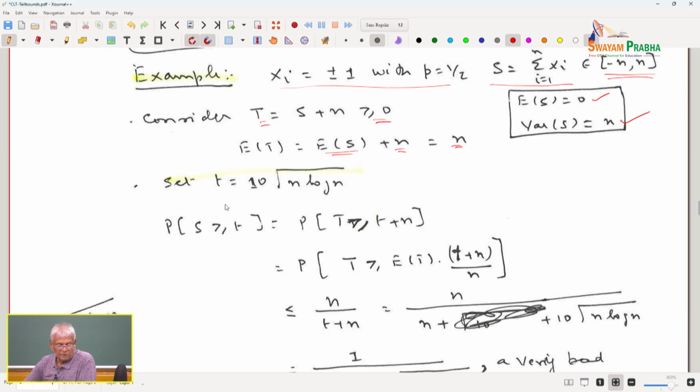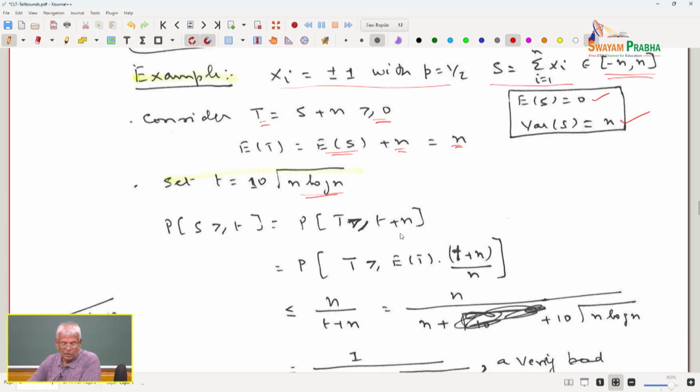Now, I am going to pick my little t to be 10 times square root of n log n. The reason why I am doing this is this trick. What is t? t is a threshold. What is the probability that the random variable X will be greater than the threshold t? Now, by picking different values for the threshold as a function of n, the number of samples, I can get beautiful illustrations to show the power of the conclusions of Markov inequality.